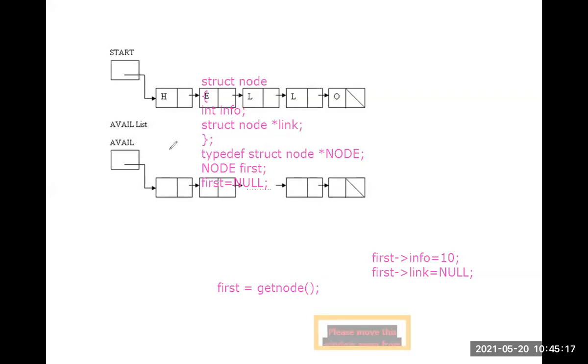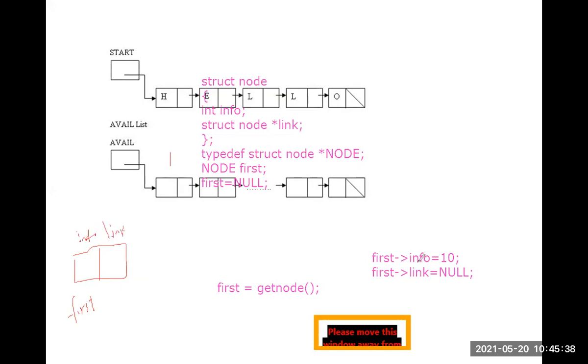This is node 1 with an address. That node we give the name first. It has two fields, one is info and the other one is link.